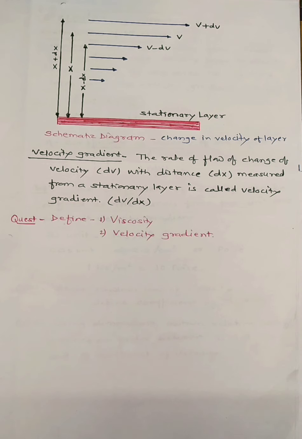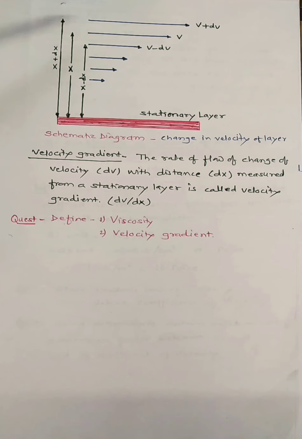From this stationary layer, the velocity of the layer is v at a distance x.